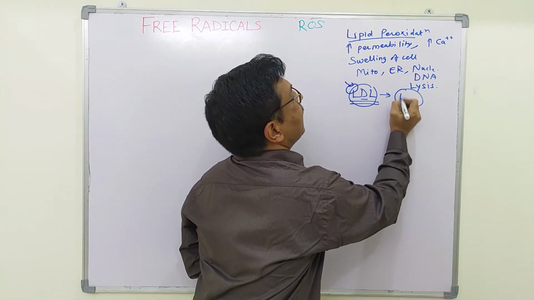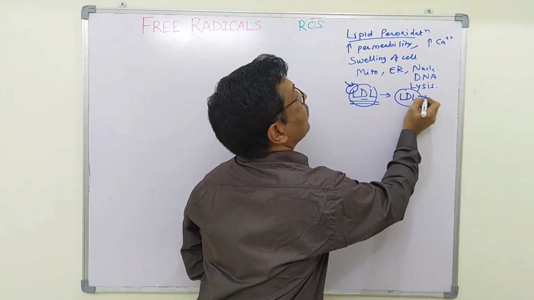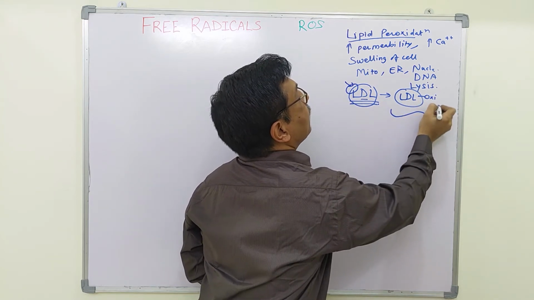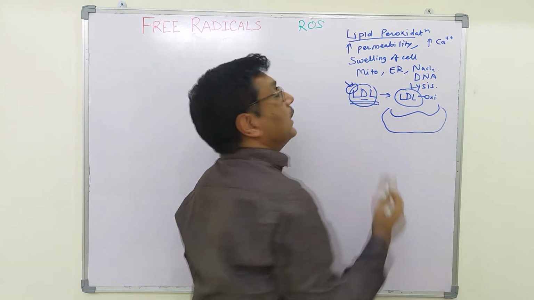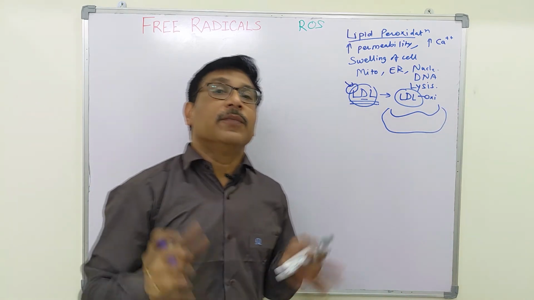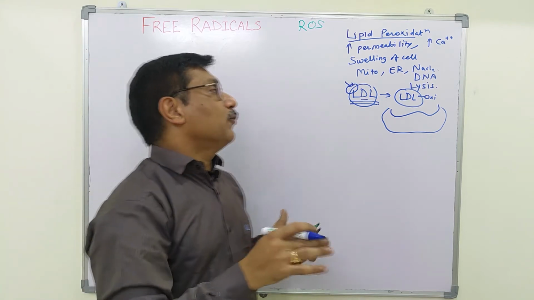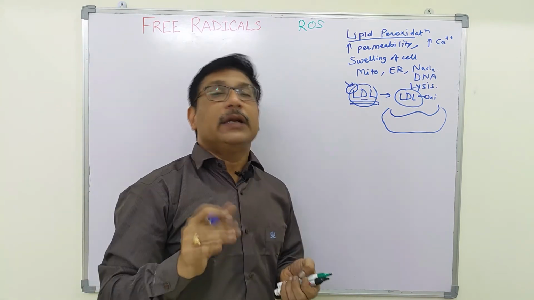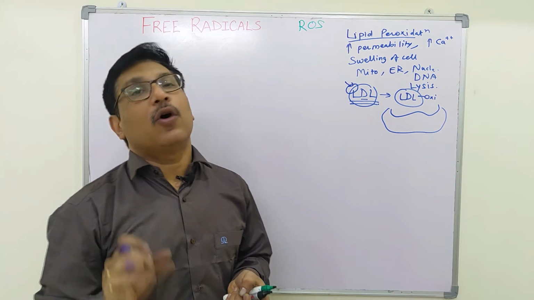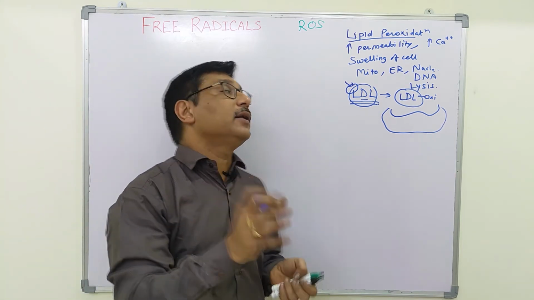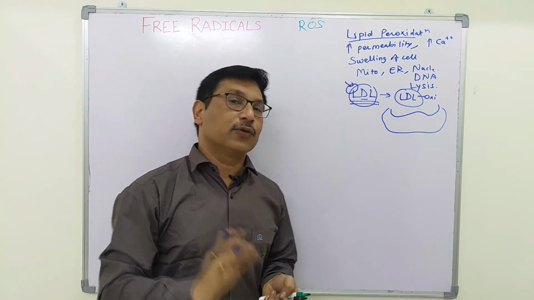This oxidized LDL is identified by macrophages as a foreign molecule. Thereby macrophages will engulf it, and these macrophages will now form foam cells. These foam cells attach to the intima of the blood vessel or the endothelial lining of the blood vessel, thereby narrowing the blood vessel, and this is the etiology of atherosclerosis.